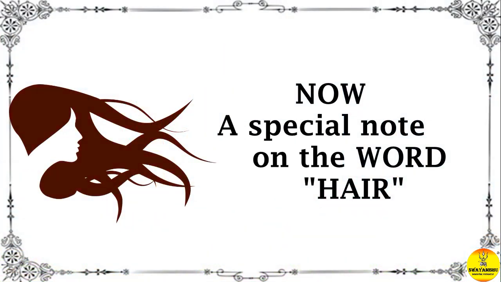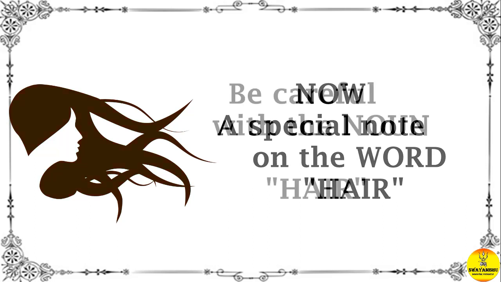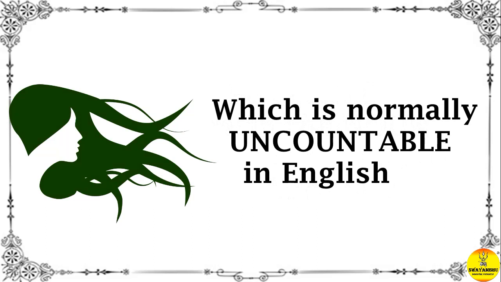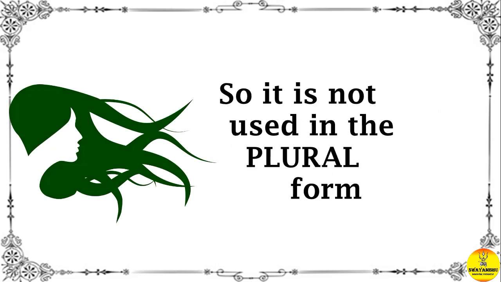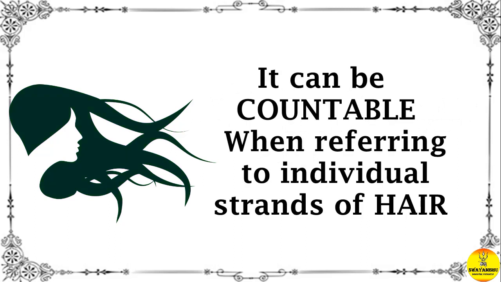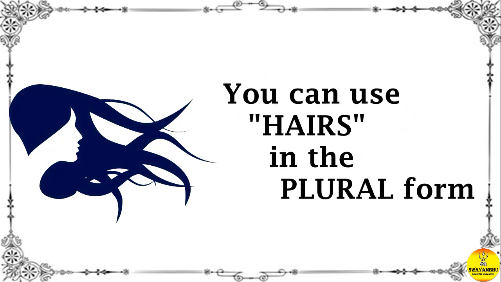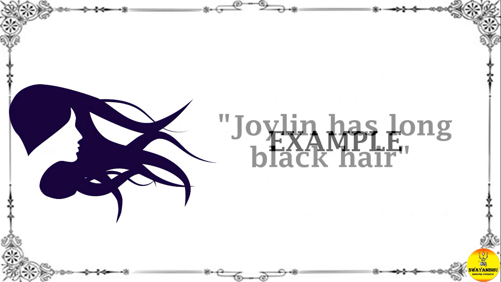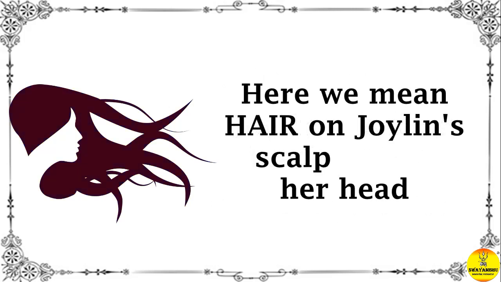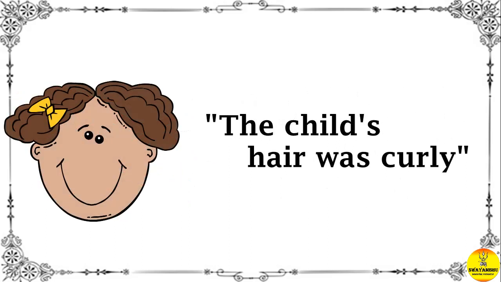Now, a special note on the word hair. Be careful with the noun hair, which is normally uncountable in English, so it is not used in the plural form. But it can be countable when referring to individual strands of hair. You can use hairs in the plural form. For example, Joylyn has long black hair. Here we mean hair on Joylyn's scalp, her head. The child's hair was curly.